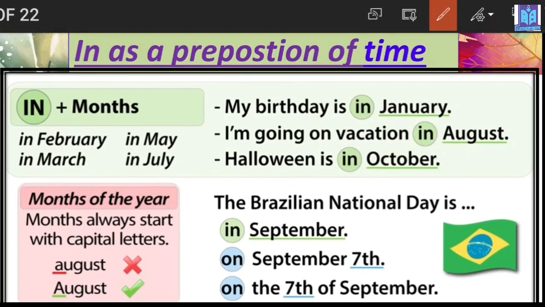But look, when we use the month's name individually, that time you have to use "in". But if you mention the month's name with a date, to indicate any date, that time you have to use "on". That time "in" is not applicable here. Clear?